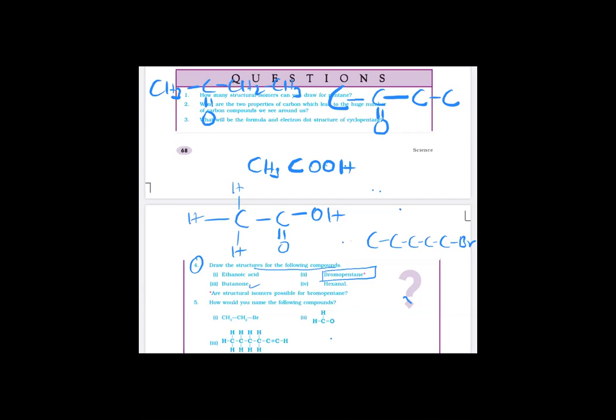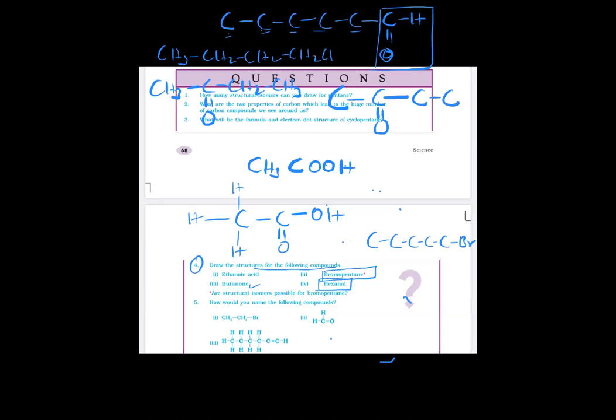Hexanal. Hexanal means 1, 2, 3, 4, 5, and C double bond O H. This is the CHO group, but the total carbon count includes that C also. 1, 2, 3, 4, 5, 6 CHO. This is called hexanal. Basically CH3, CH2, CH2, CH2, CH2, CHO.